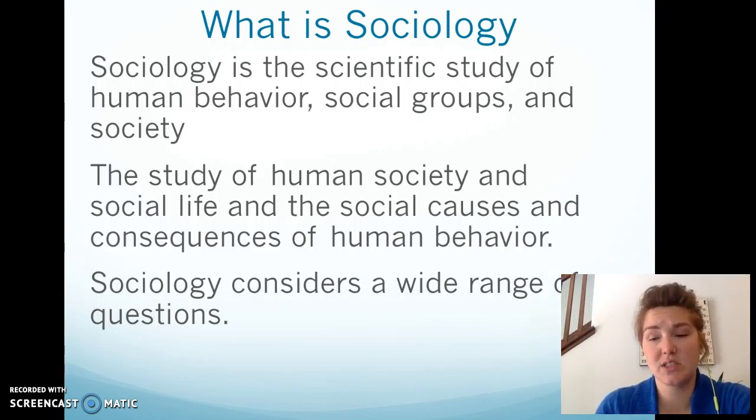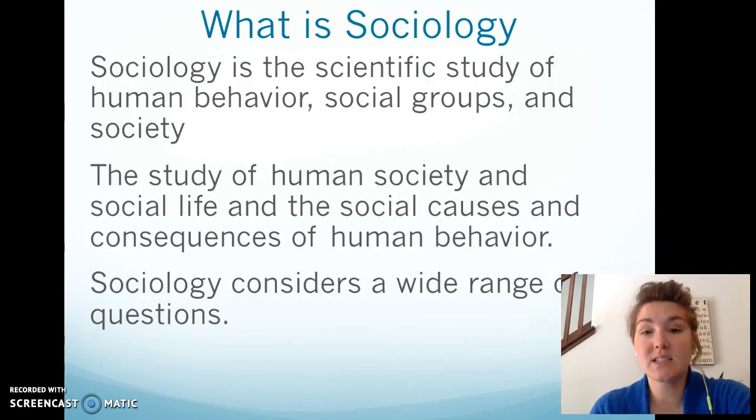Sociology is the scientific study. So this differs from personal opinion and individual experiences because we as scientists study the patterns of human society and look at how systems of society and agents of socialization are constructed to influence our realities. It is the study of human society and social life. We look at the causes and consequences of human behavior.